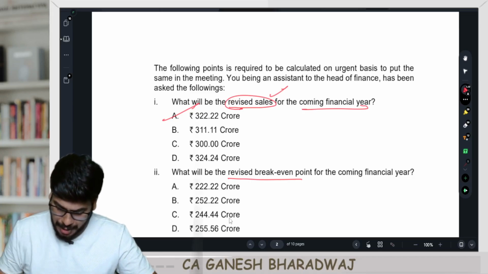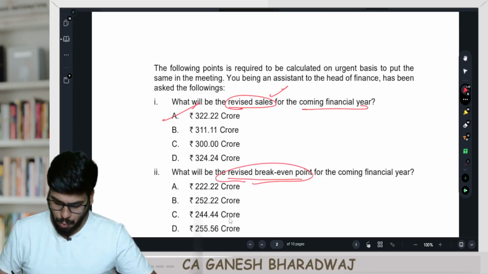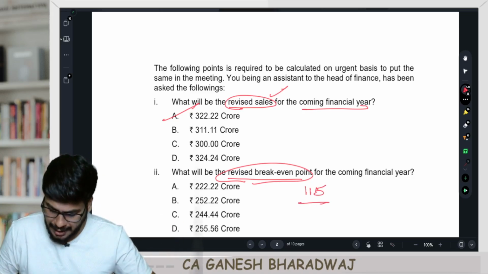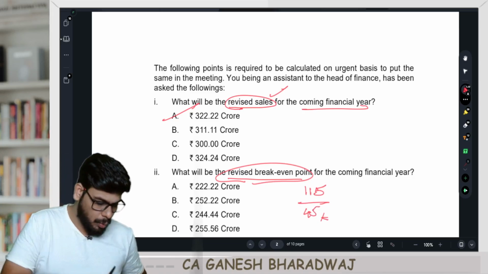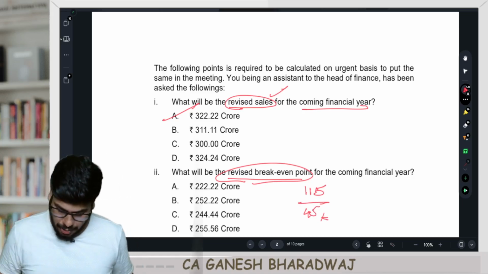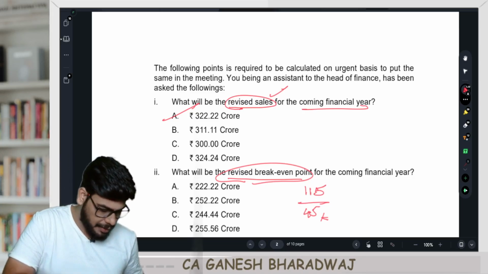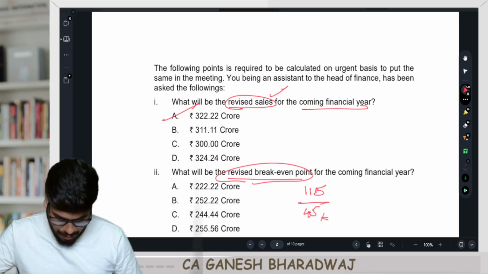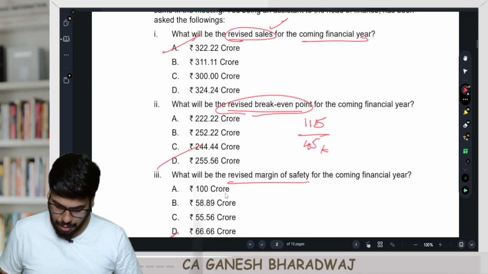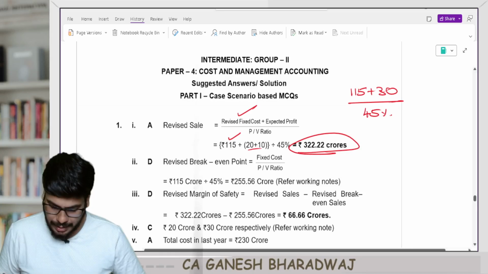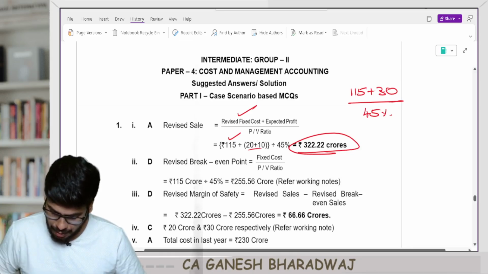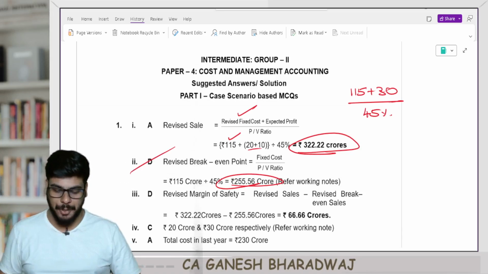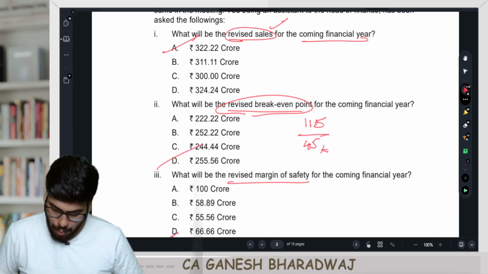Next, option number B. Calculate the revised break-even point. What is the big deal? It is going to be the revised fixed cost divided by PV ratio. So it's going to be 115 divided by 0.45. So I think it's going to be 255.55555. So it's going to be 255.56. It's D. Are you clear with this? Yes, that is what it is. Option number D.